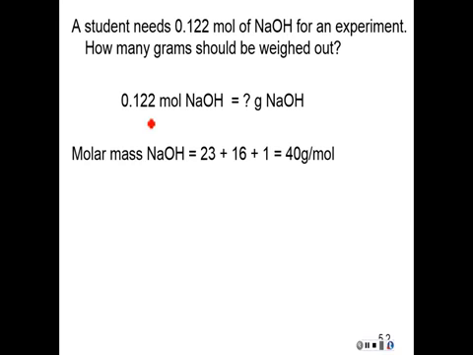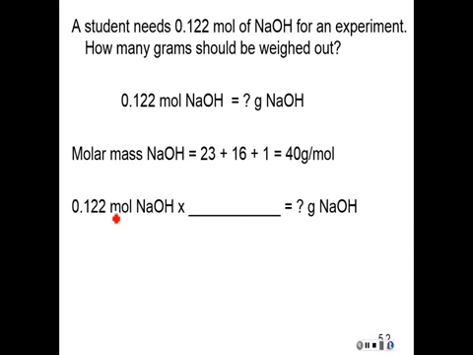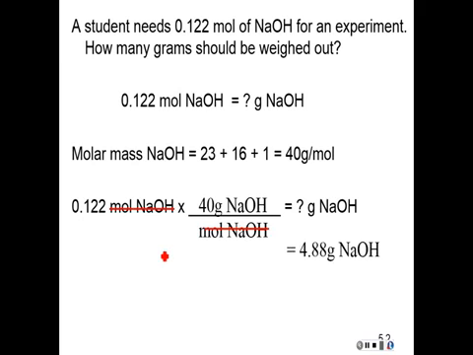Now for the setup, I'm going to start with my moles of sodium hydroxide. And I want to take then my molar mass and set that up here. Since I'm starting with moles, I need moles down in the denominator, and that's exactly what I get. And of course I cancel out my units, multiply, and there's my answer.